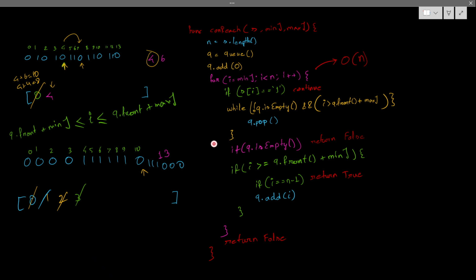So overall it will take big O of one. So time complexity is nothing but big O of n, but space complexity is, I'm taking one extra queue, so big O of n as well.